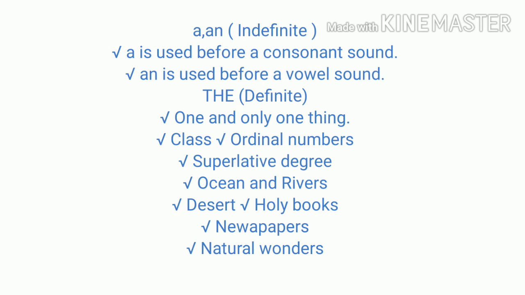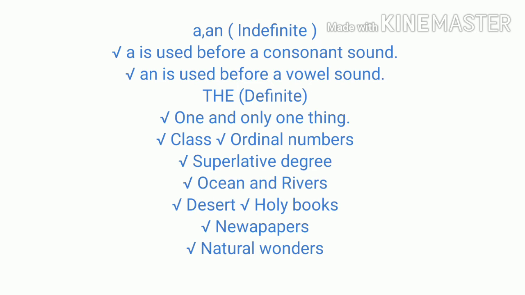Quick recap. Articles: a, an, and the are articles. There are two kinds of articles: indefinite articles and definite articles. A and an are called indefinite articles and are used with a singular noun.